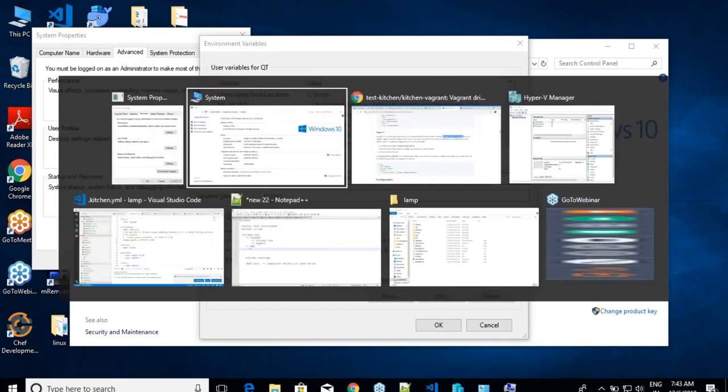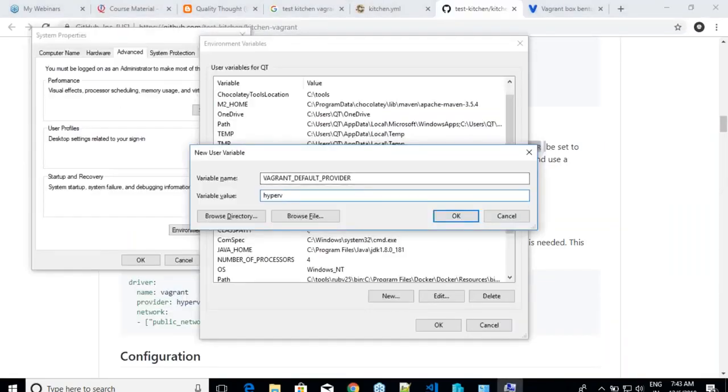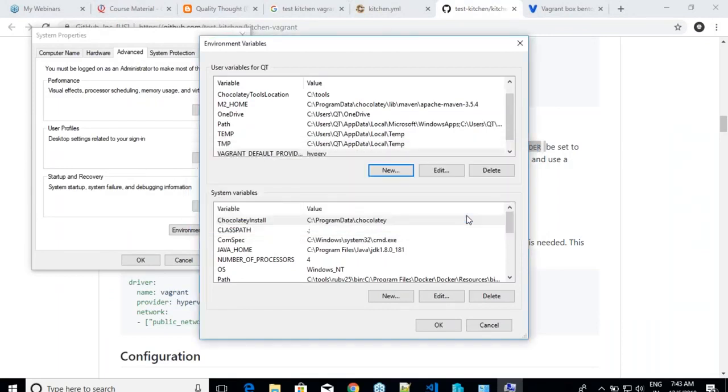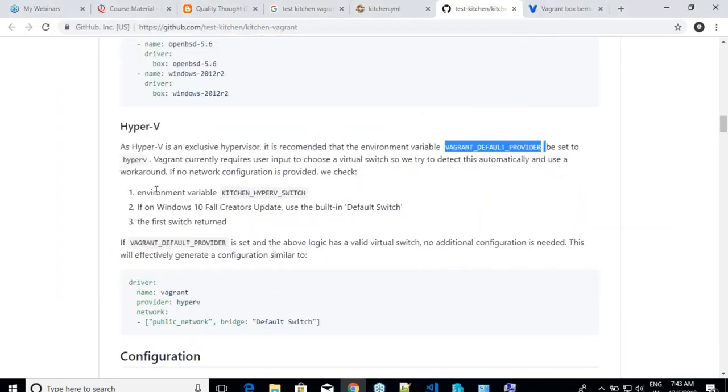You better follow the documentation over here, because if you change the names, things might not work. So we have created the first one, and then basically if no network configuration is provided, we need to check the kitchen Hyper-V switch. Let me tell you what that is.